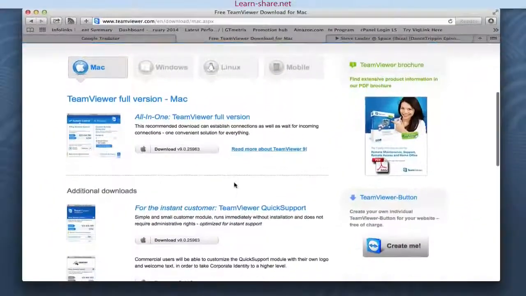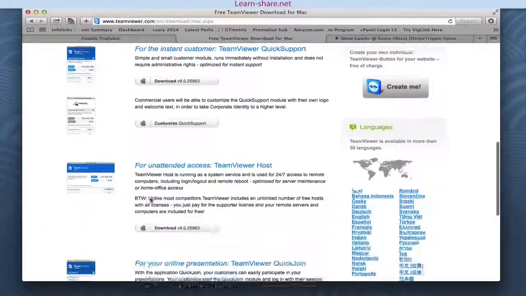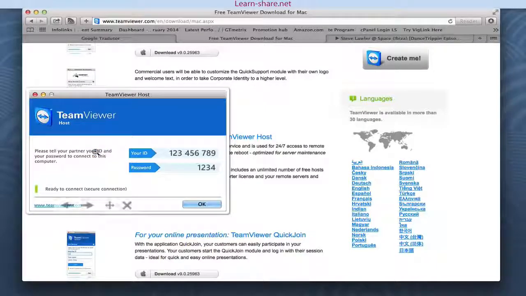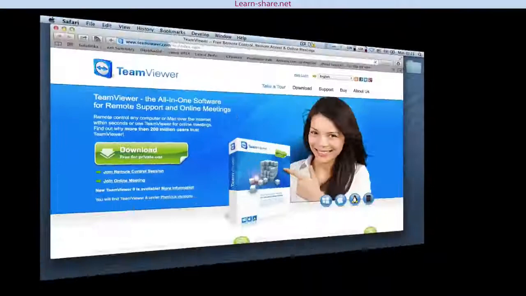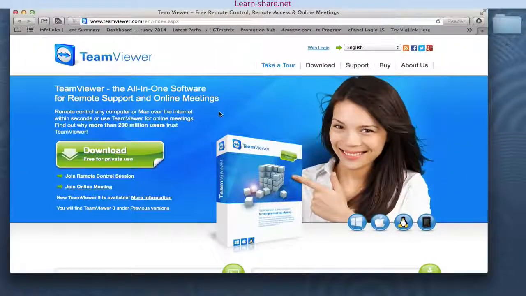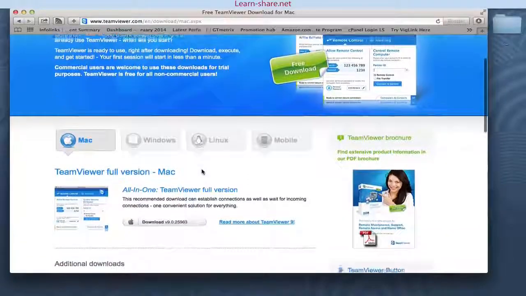Thanks. With TeamViewer, you can remotely control and transfer files to and from any computer. TeamViewer is free for all non-commercial users. Go to teamviewer.com and download TeamViewer All-in-One or TeamViewer Host for unattended access.